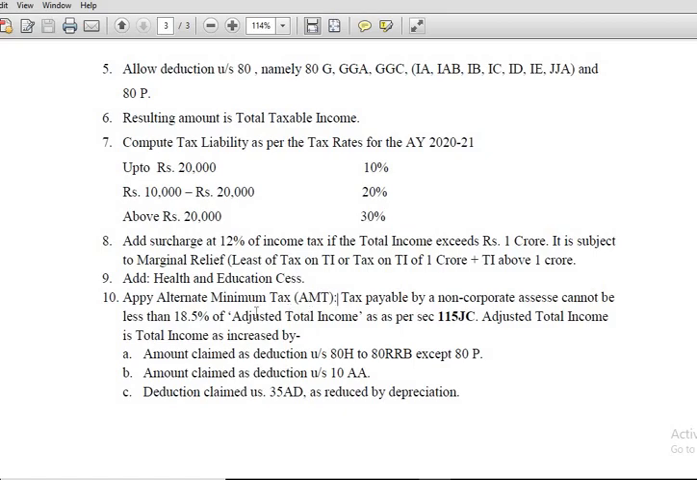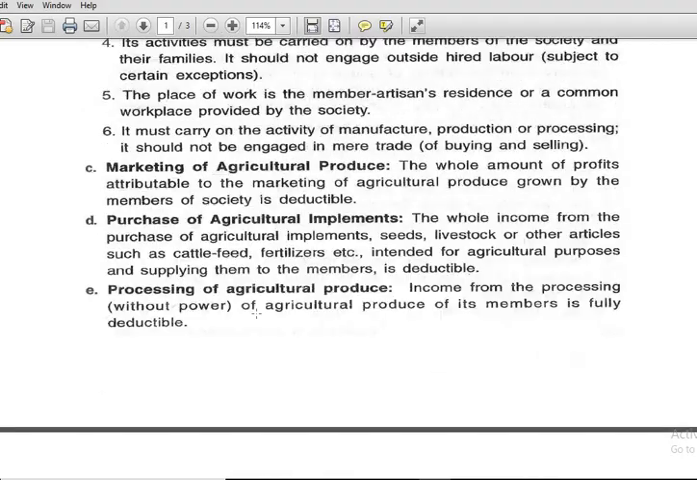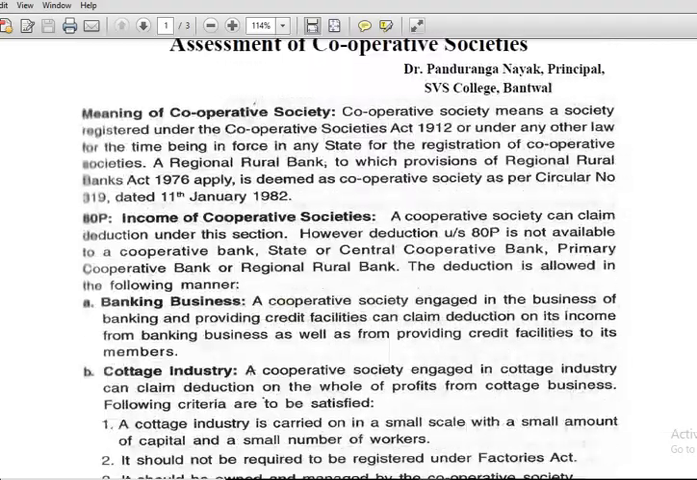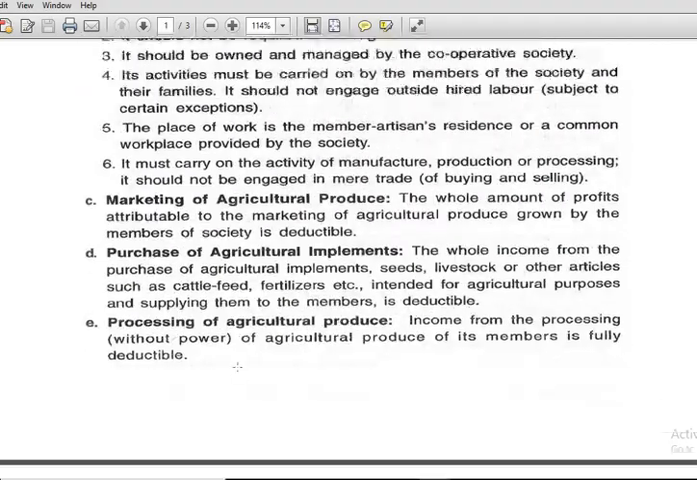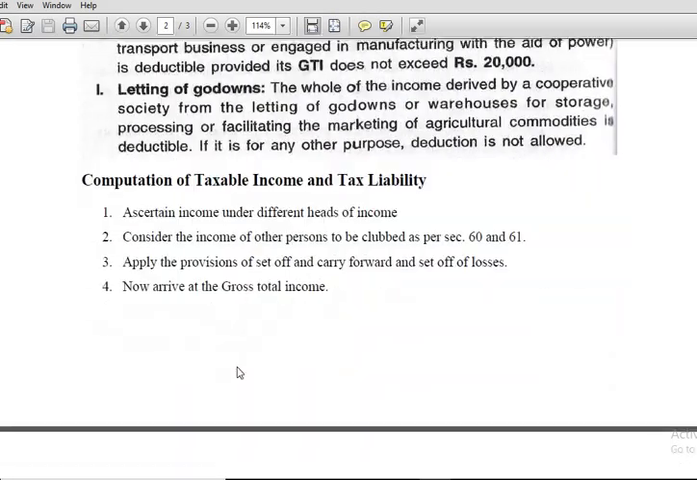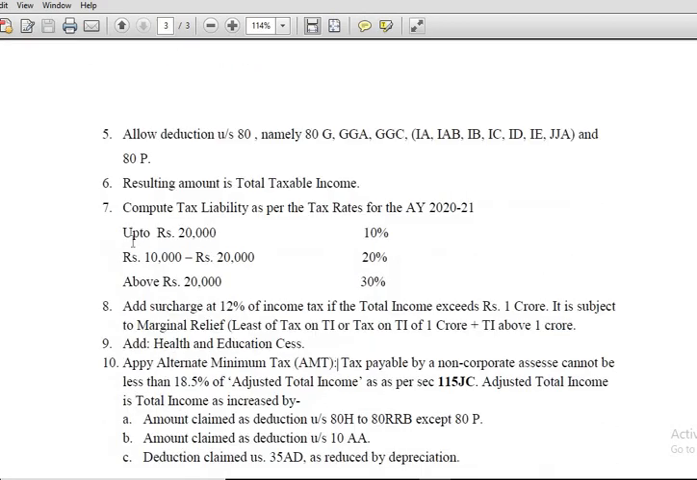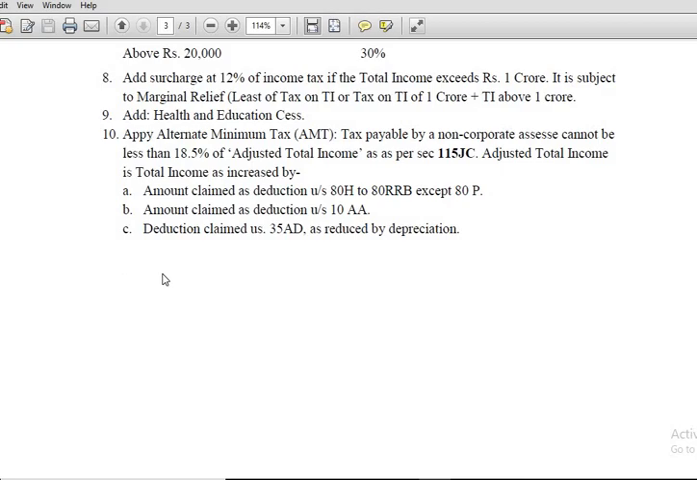Okay, yes. So by this you have understood the assessment of cooperative societies, deduction under section 80P, the computation of total income and calculation of tax liability. Here, up to rupees 10,000, not 20,000. So 10% of 10,000. Okay. So thank you.